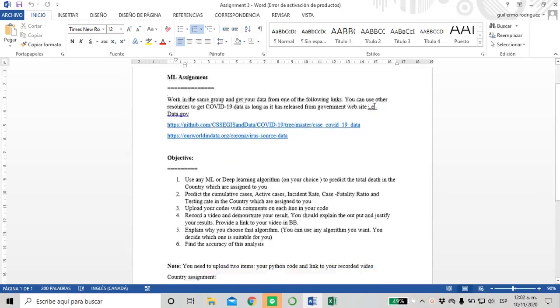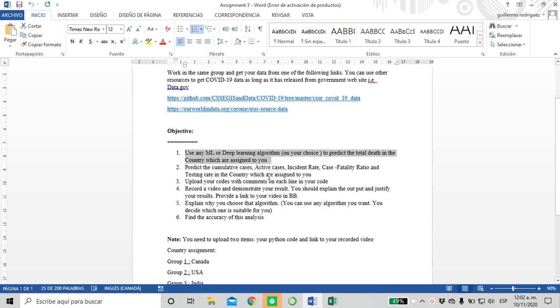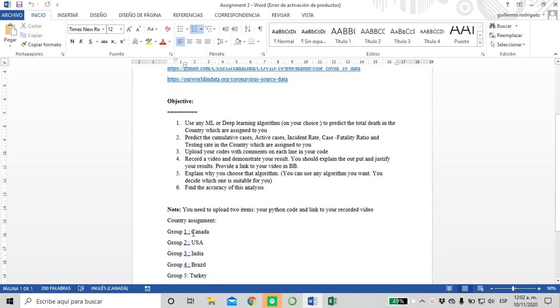Okay, so let's begin. We're going to start answering the questions of the assignment. First, we have to predict the total debt in the country that we are assigned, the total debts caused by COVID-19. We're the group number 1, so we have Canada.